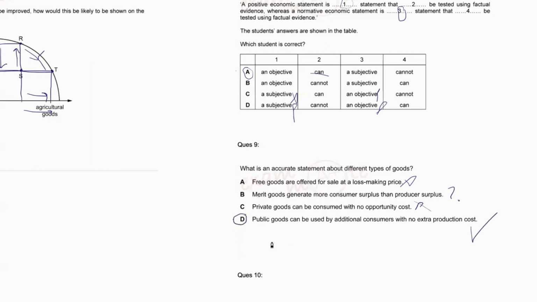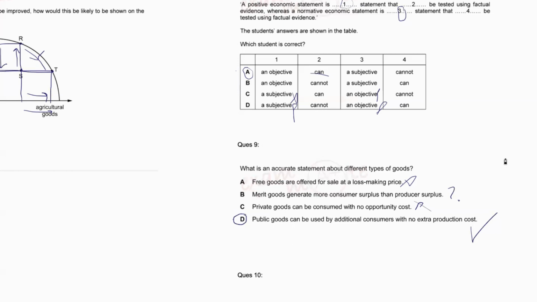Now, how do you know this? You have to understand public goods in depth for this. You know, there's a problem of free rider that exists with public goods, which means that one consumer pays for it and all the others enjoy that. So public goods can be used by any additional consumers, one, two, hundreds, thousands, anybody, and there is no extra production cost needed. For example, there's a view tower.